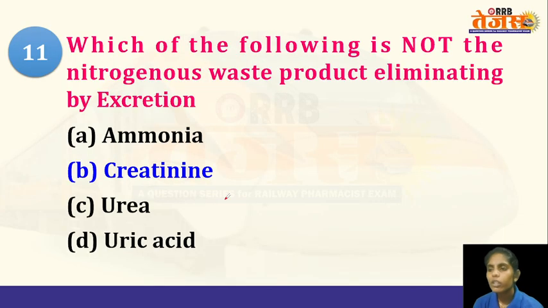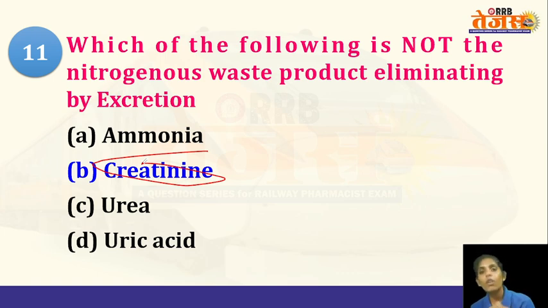And coming to creatinine, it is not an excretory product. The proteins will be converted into amino acids, and the amino acids will be converted into a product called creatine in the liver. And this creatine is used as a source of energy by the muscles to work. And the muscles use creatine and produce creatinine as a waste product, which is then converted into urea and then released to the outside of the body.